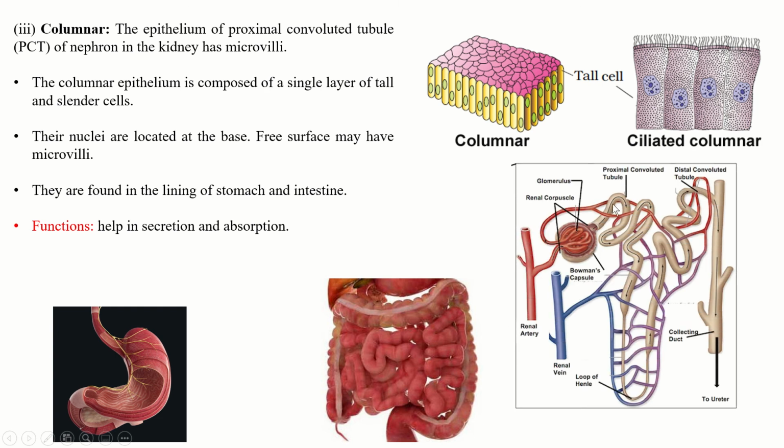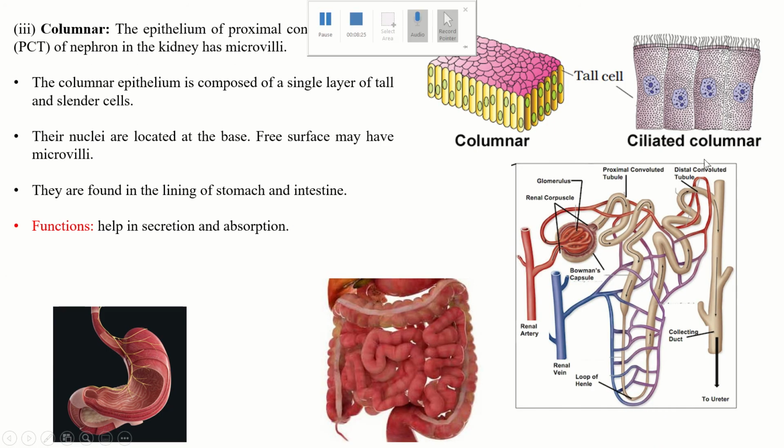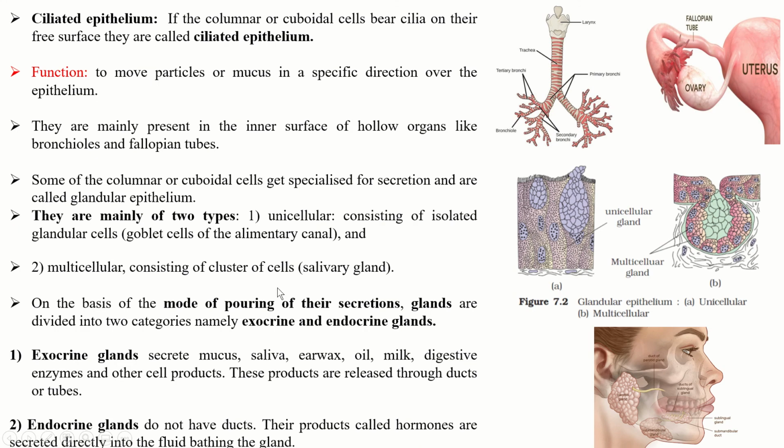So here also you can see proximal convoluted tubule. Here microvilli are present, which helps them in secretion and absorption. Now ciliated epithelium. If the columnar or cuboidal cell bears cilia on their surface, it is called the ciliated epithelium. So you can see these are the columnar elongated cells, and they have cilia present on the surface.